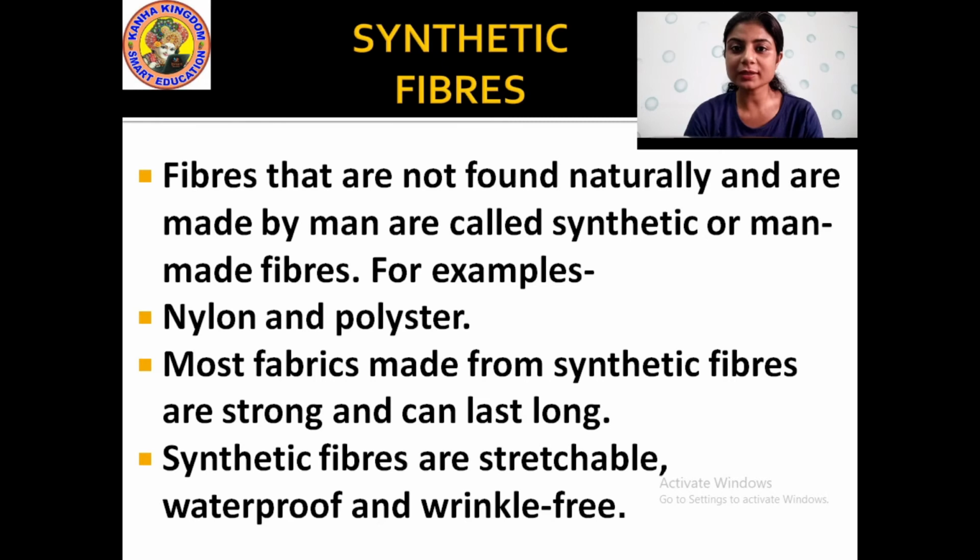These synthetic fibers are strong, long lasting and stretchable. They are waterproof and wrinkle free. The clothes made from synthetic fibers do not wrinkle easily and do not get spoiled easily. Understood?